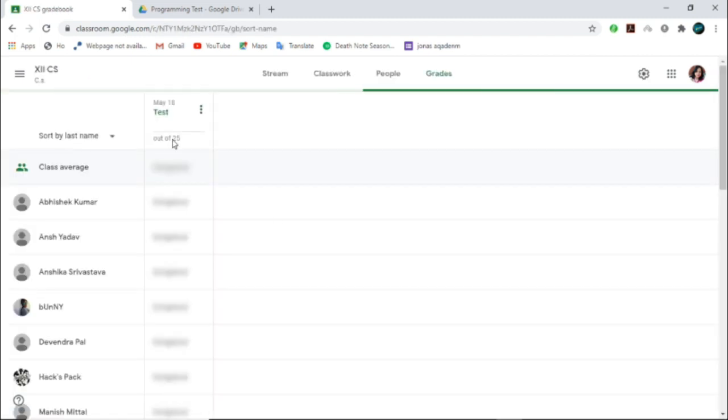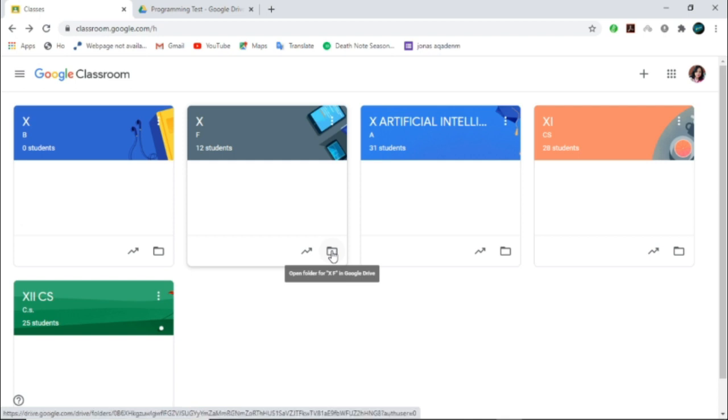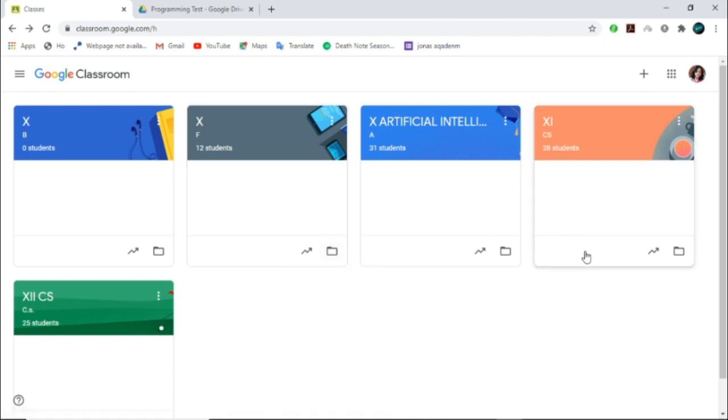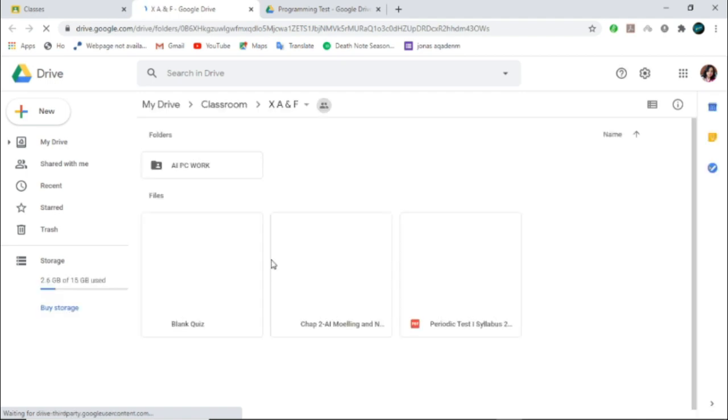Same thing will be displayed but from a different place. Again, the second option is your drive. The beauty is that everything that you are sharing with the students or your students are sharing with you is stored in your Google Drive automatically. So if you want to check that, you can click on this drive option. When you click on this drive option, the Google Drive for the particular class will be displayed, right?